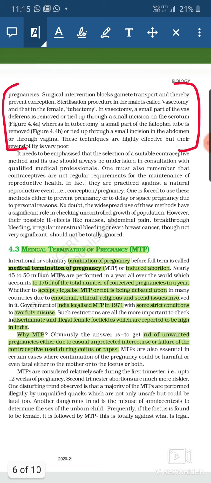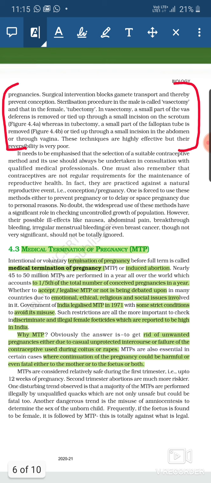The MTP is also accepted in those cases where the continuation of the pregnancy could be harmful for the mother or for the fetus. There are few cases in which, if the pregnancy is continued, it can cause harm to the mother's body or to the fetus that is in the womb. So in those cases also the process of MTP is conducted.